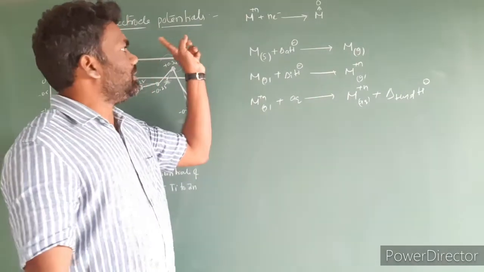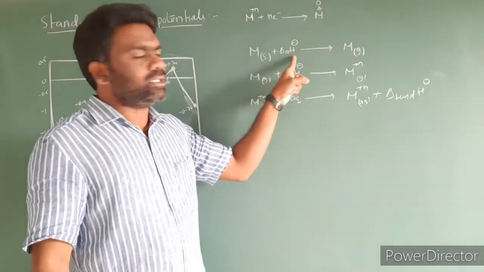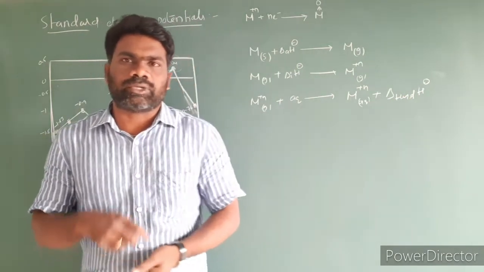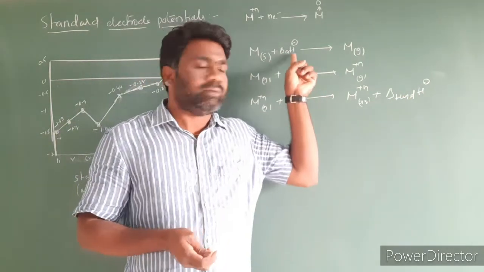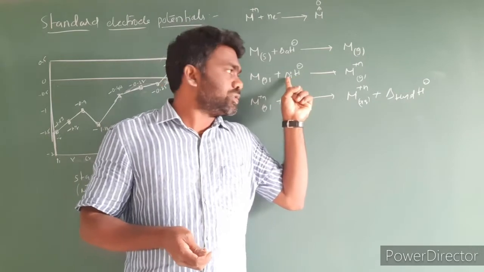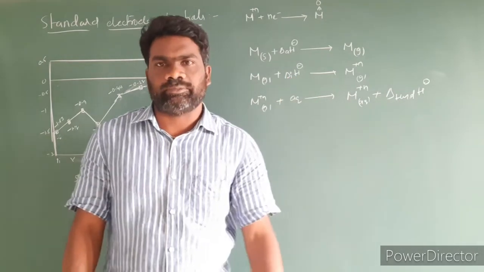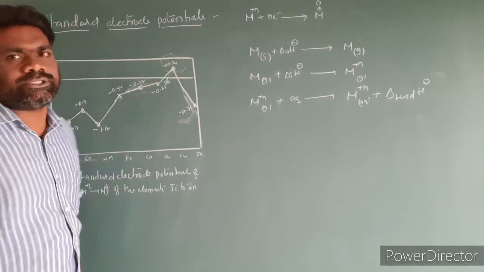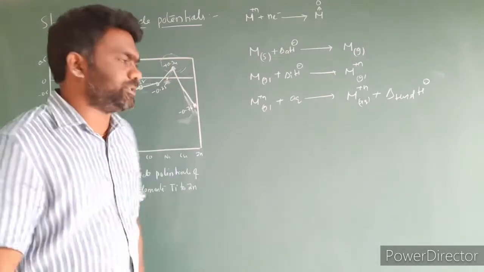So standard electrode potential depends upon enthalpy of atomization, ionization enthalpy, and hydration enthalpy. Now the question is why the copper has a positive standard electrode potential. That is the question.